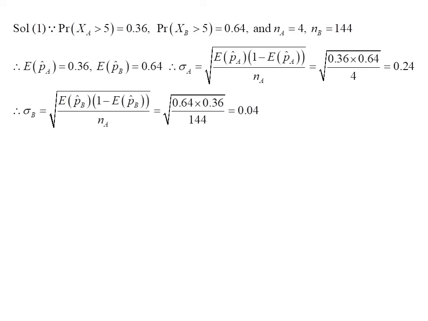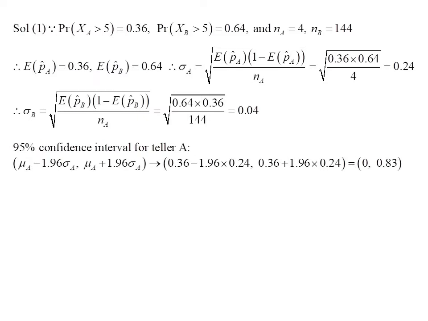Since the samples are taken from a large population, the distribution can be regarded as a binomial distribution. Therefore, the standard deviations for both tellers can be calculated using the binomial distribution formula.